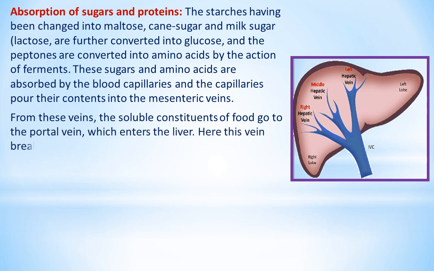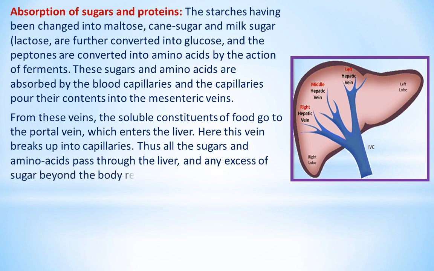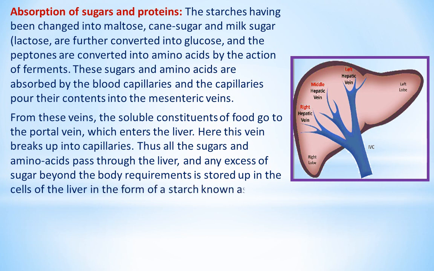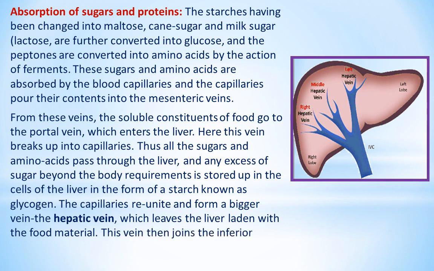Here this vein breaks up into capillaries. Thus all the sugars and amino acids pass through the liver, and any excess of sugar beyond the body requirements is stored up in the cells of the liver in the form of a starch known as glycogen. The capillaries reunite and form a bigger vein, the hepatic vein, which leaves the liver laden with the food material. This vein then joins the inferior vena cava.